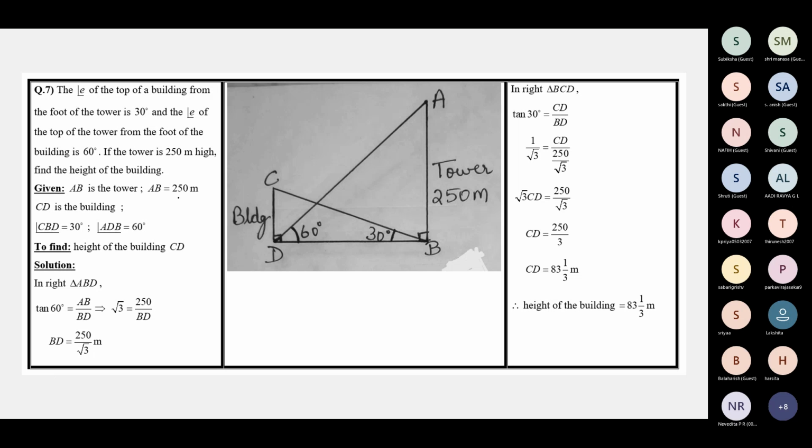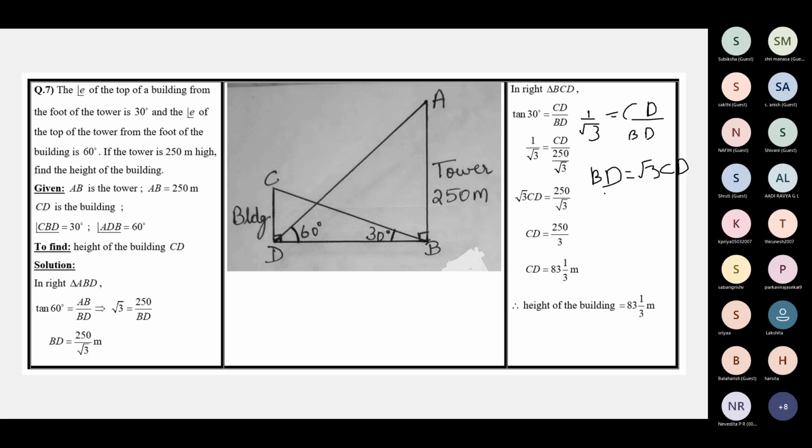See here, if you have some doubt in cross multiplying, you cross multiply here. tan 30 = CD by BD, right? So what is tan 30? 1 by root 3. 1 by root 3 is equal to CD by BD. So cross multiply here itself. You'll get BD is equal to root 3 CD.